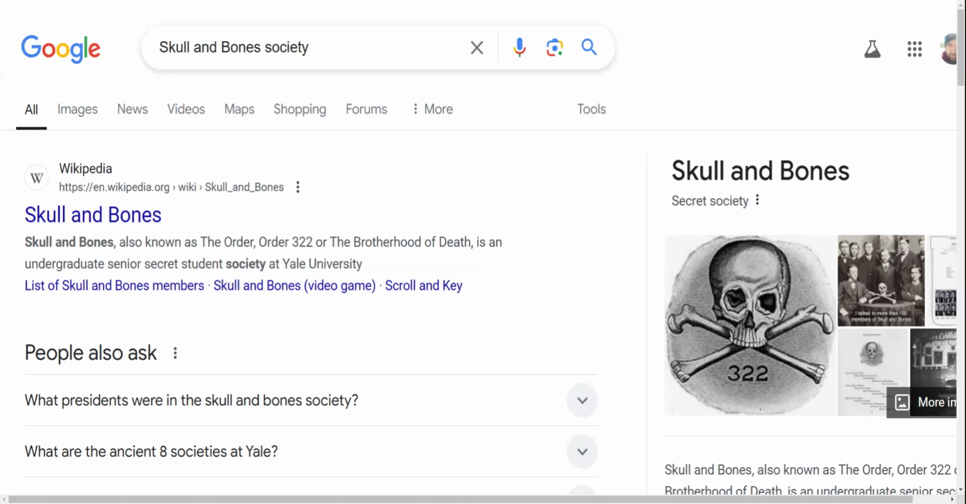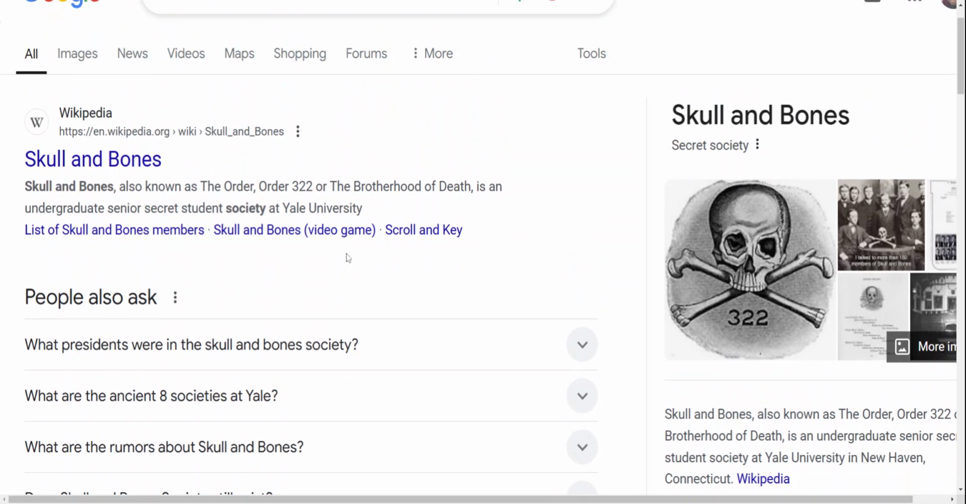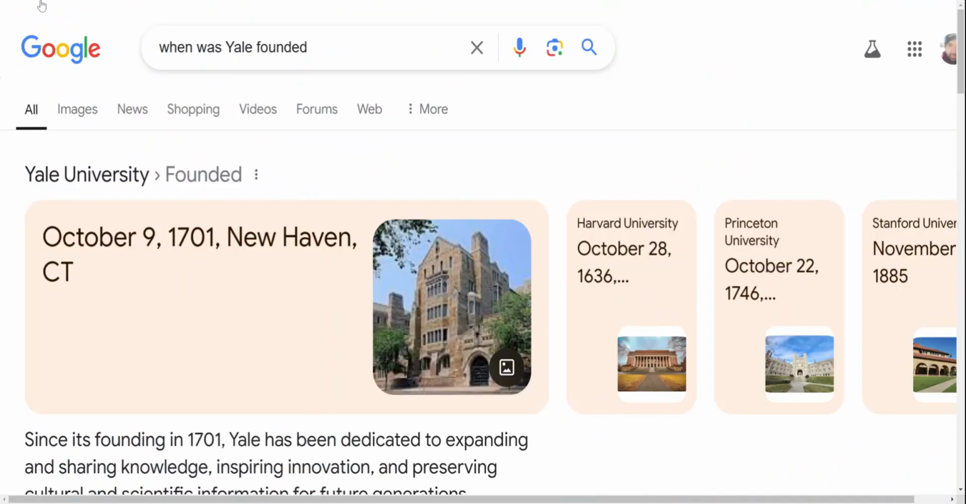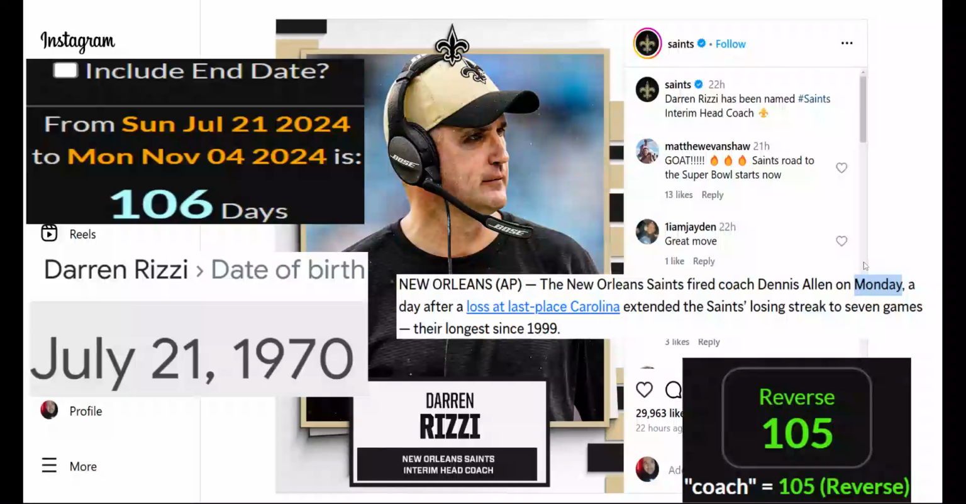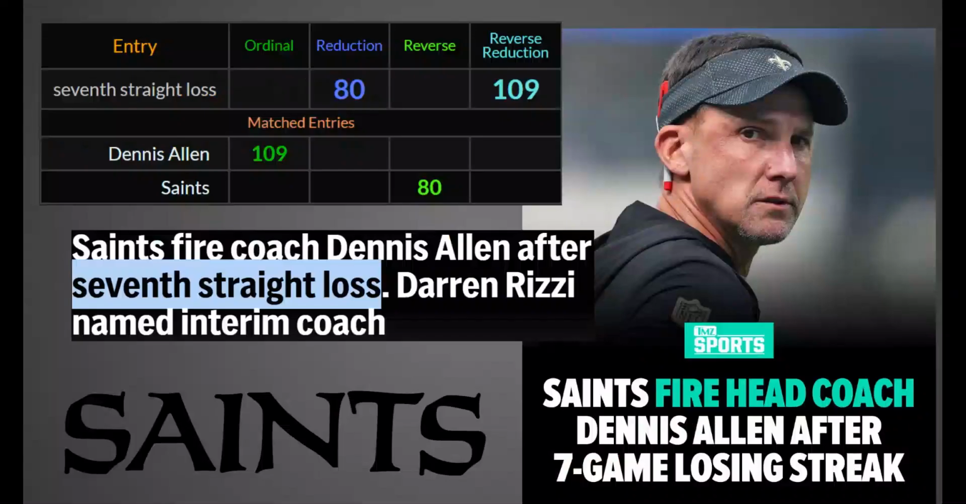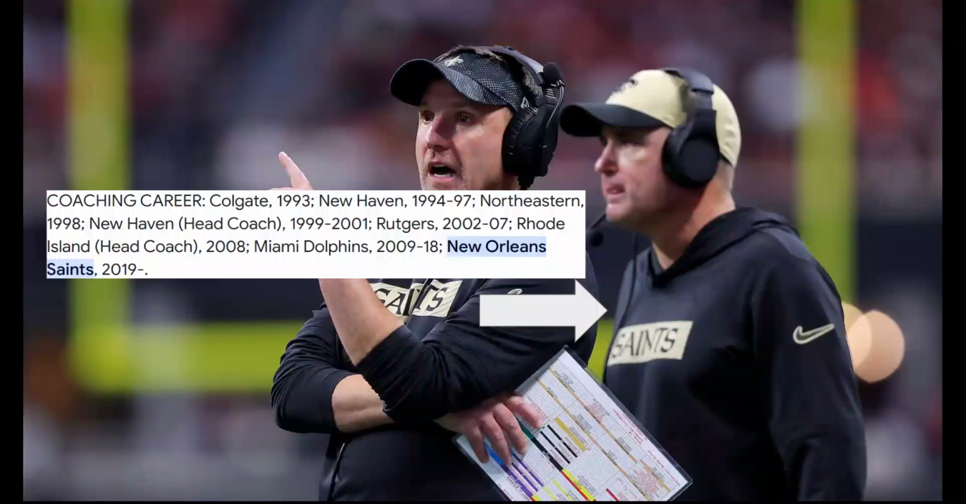Skull and Bones Society. According to Wikipedia, Skull and Bones, also known as the Order 322 or the Brotherhood of Death, is an undergraduate senior secret student society at Yale University in New Haven, Connecticut. But check it out, because I showed you right here, Yale founded 109, October 9th. When we go back over here, I had a feeling when I saw New Haven: Dennis Allen gets fired, 109, seventh straight loss, 109. You see that?